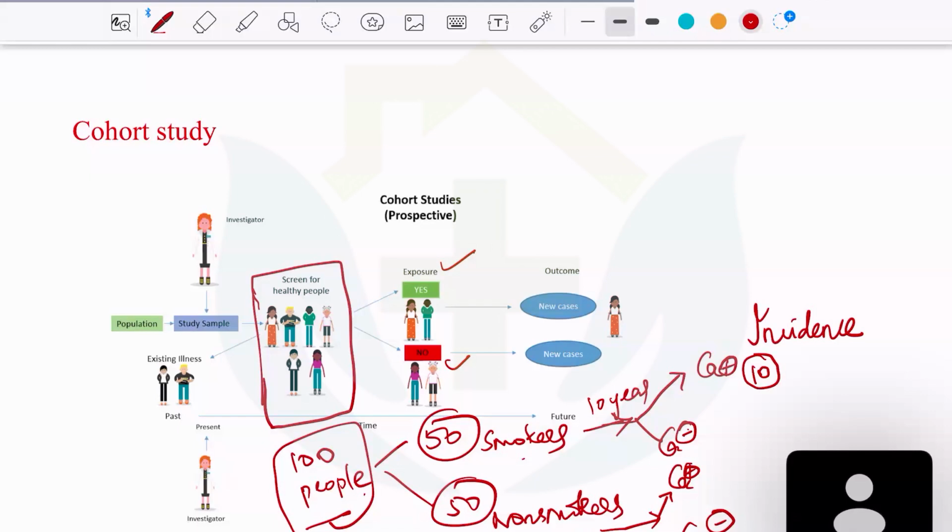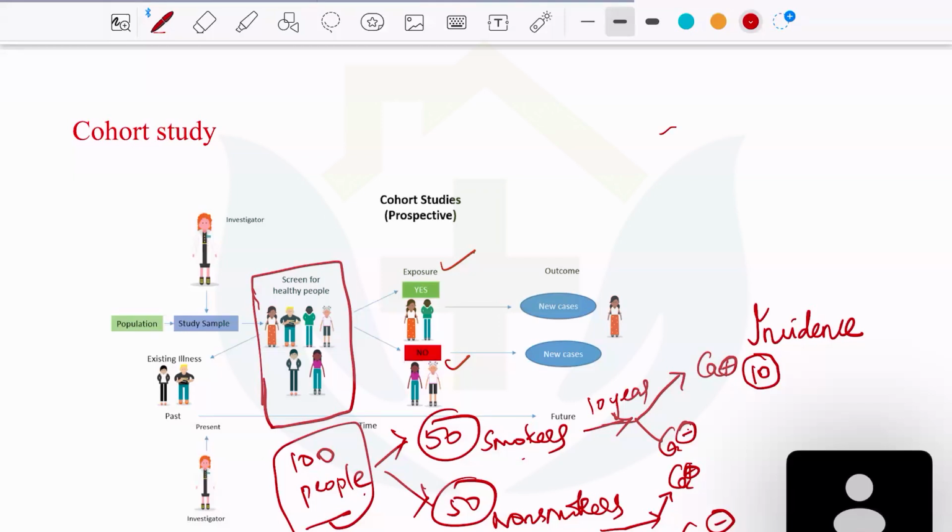So what exactly can you prove apart from the incidence? You can prove causation, because you are dividing the patients into two groups, smokers and non-smokers. So you are very well sure which people are developing cancers and which are not.